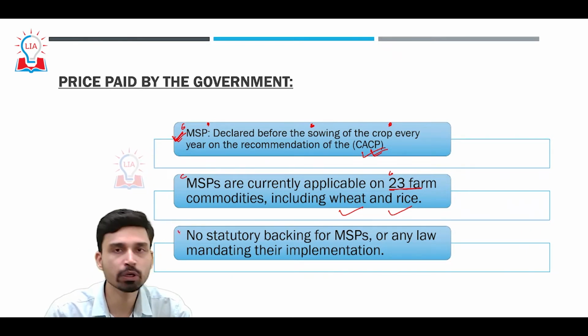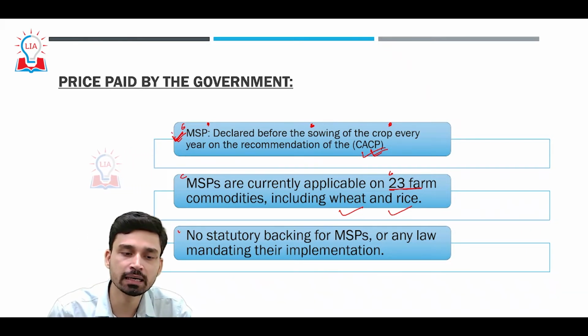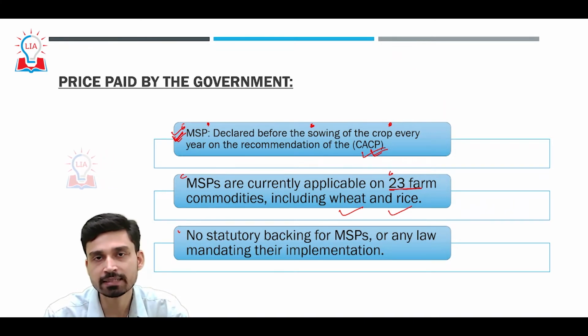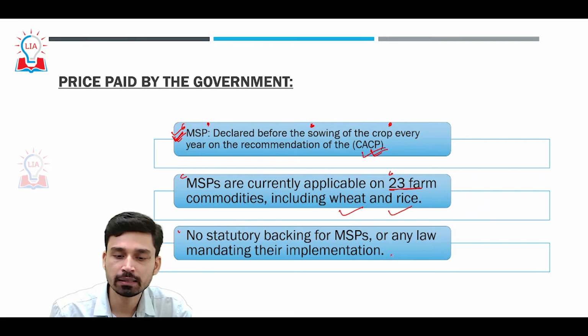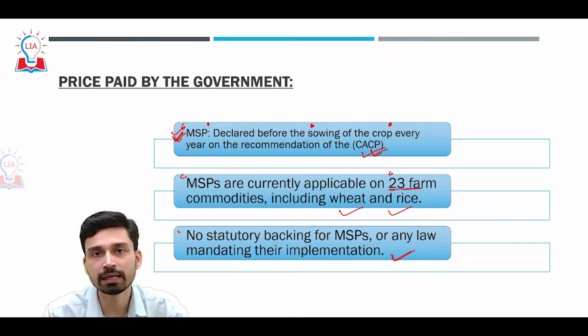However, one thing we have to keep in mind is that though the government pays MSP to the farmers, it does not have any statutory or legal backing. That is why there is no mandatory law that can force the government to pay MSPs. It is something that has been done on the policy level of the government.